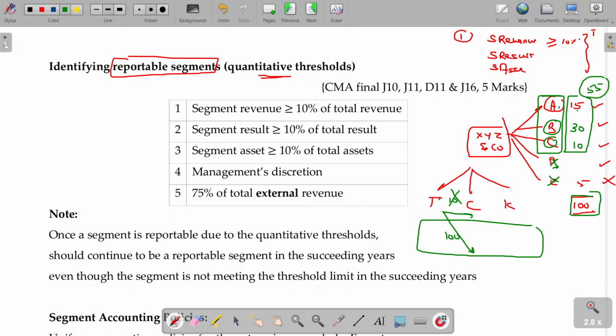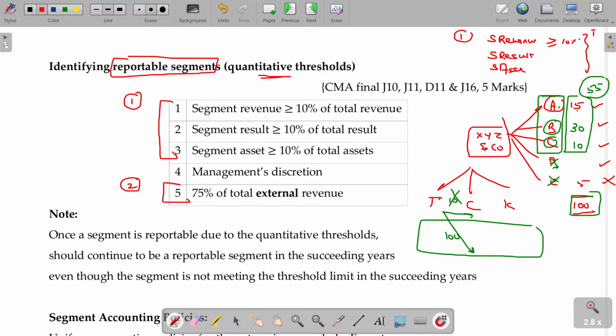If the reportable segments' total revenue is 75% or more, no problem, finish it off. Otherwise, you need to add some other reportable segments so that the total external sales of all the reportable segments should be more than 75%. Second condition. Condition 1. Condition 2.